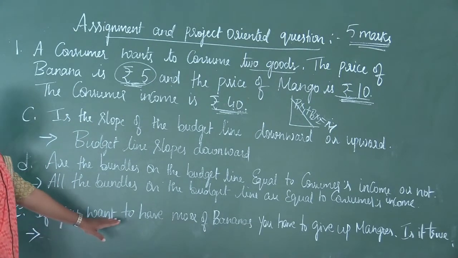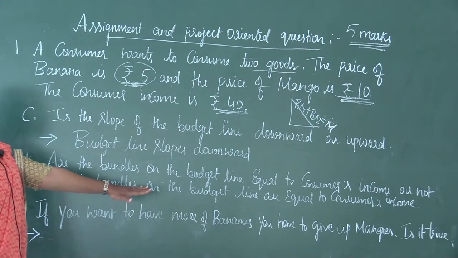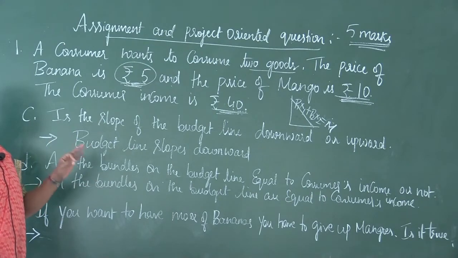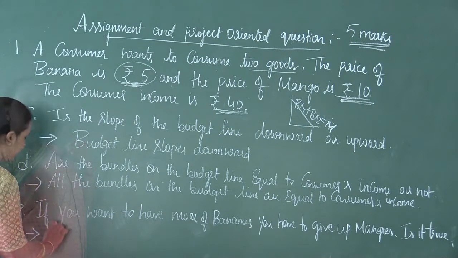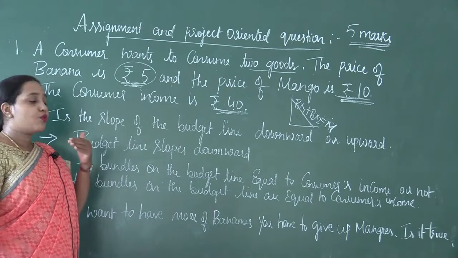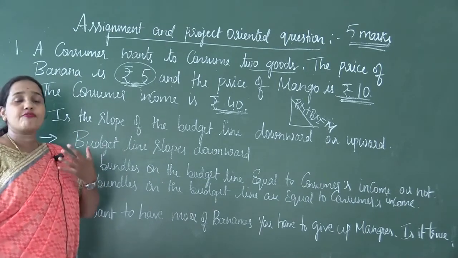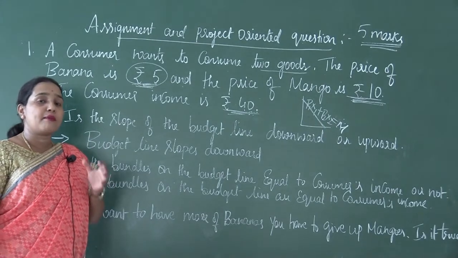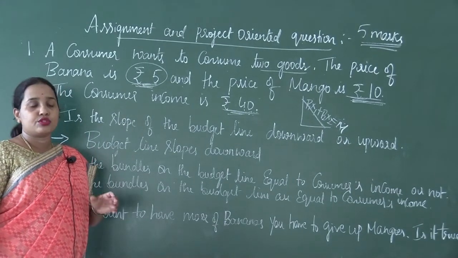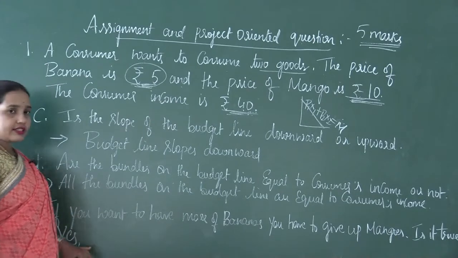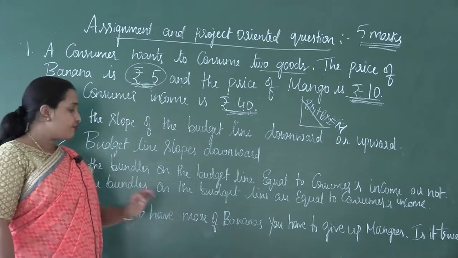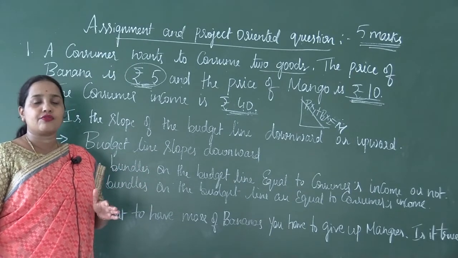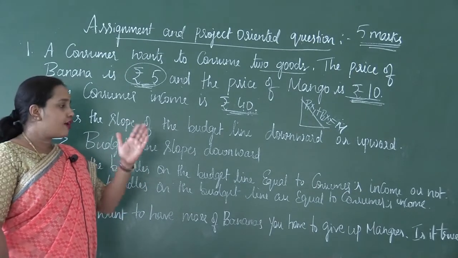If you want to have more of bananas, you have to give up mangoes. Is it true? They have asked, is it true? You must say yes. If you want to have more of bananas, you have to sacrifice some amount of mangoes. So your answer should be yes.